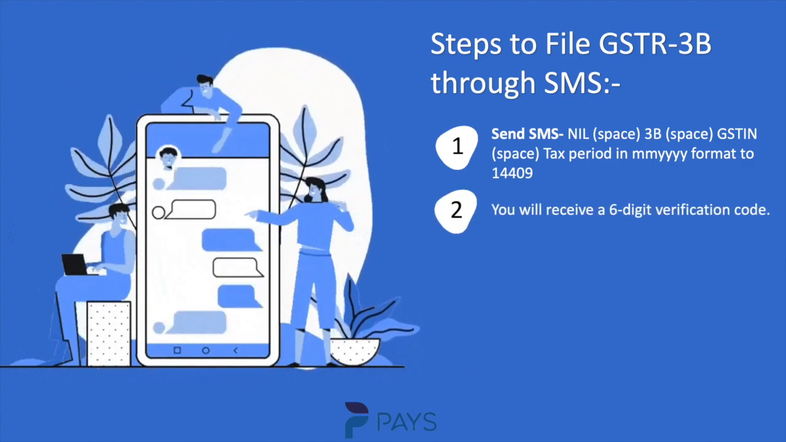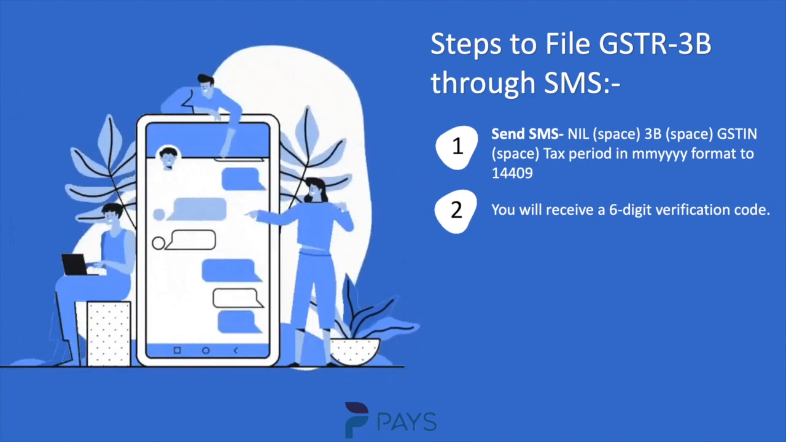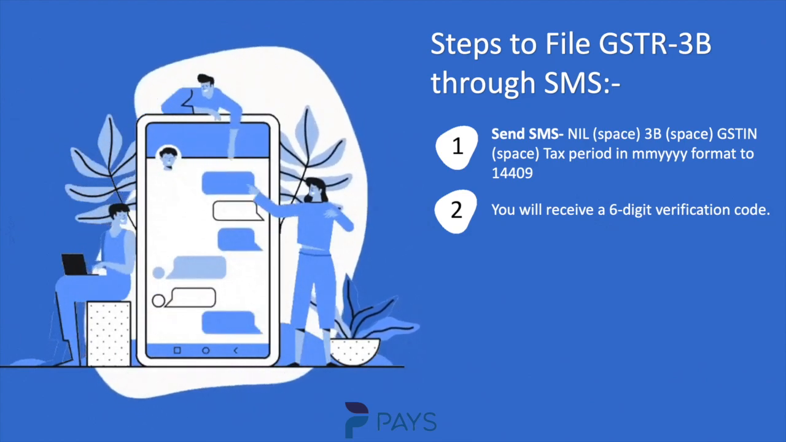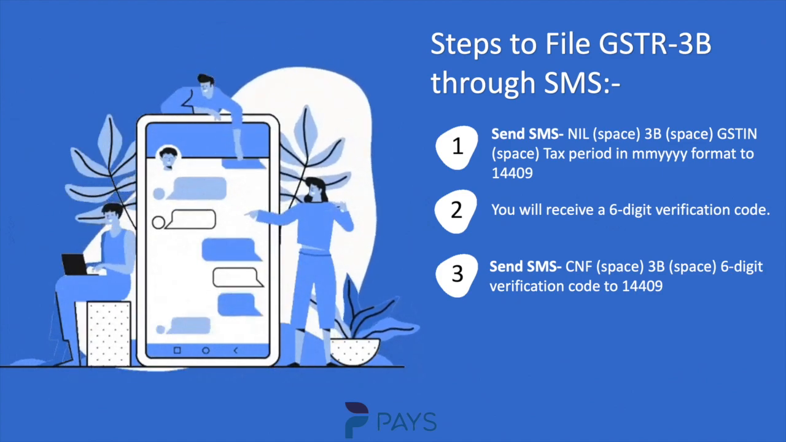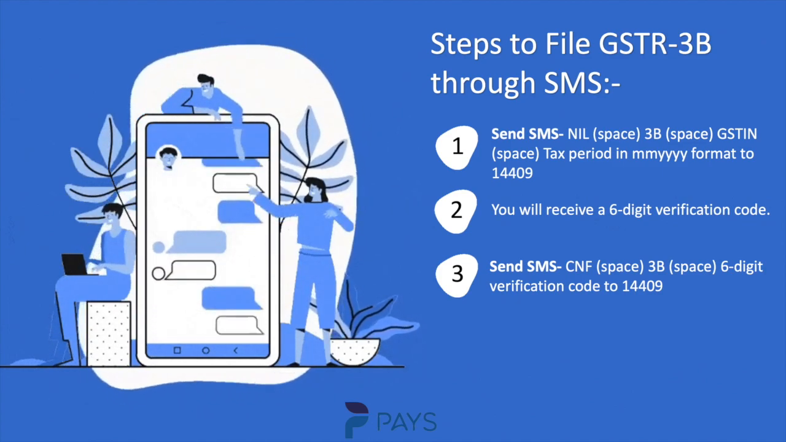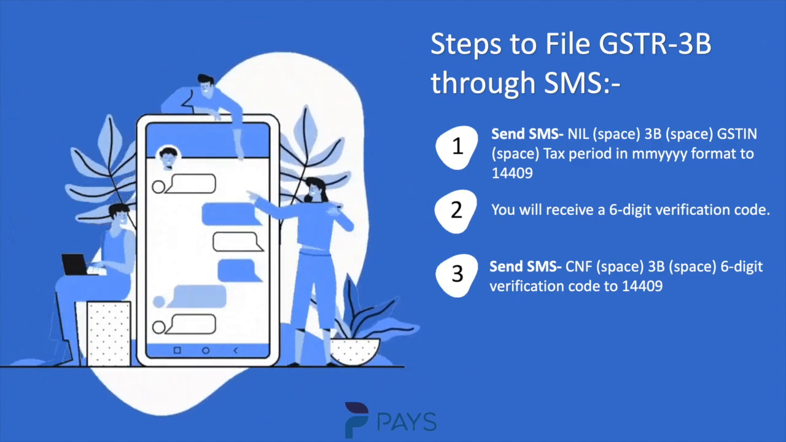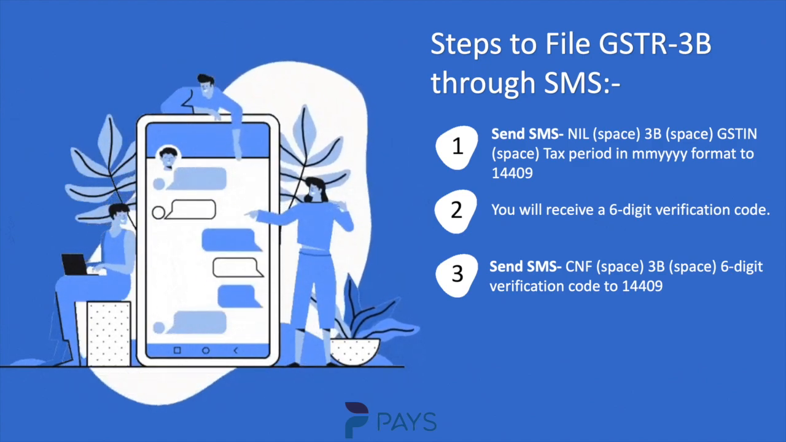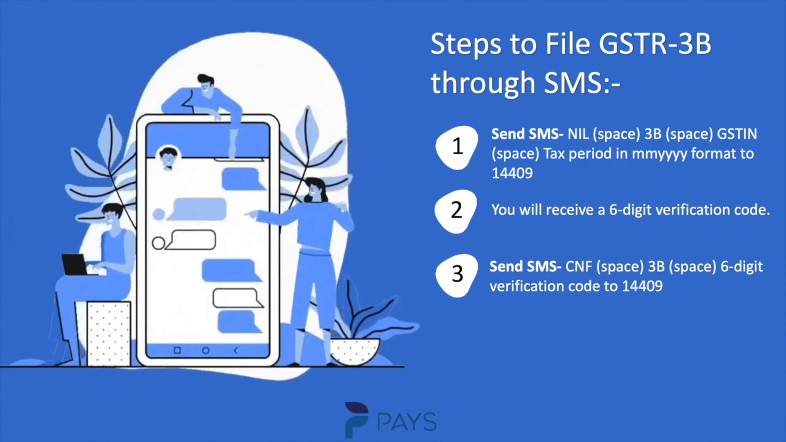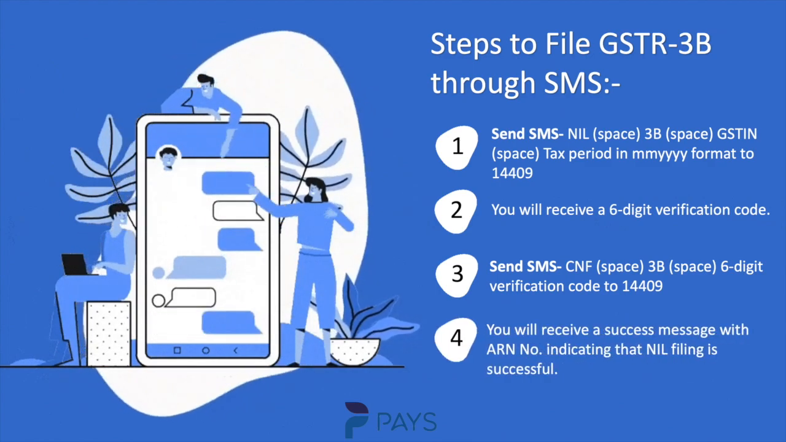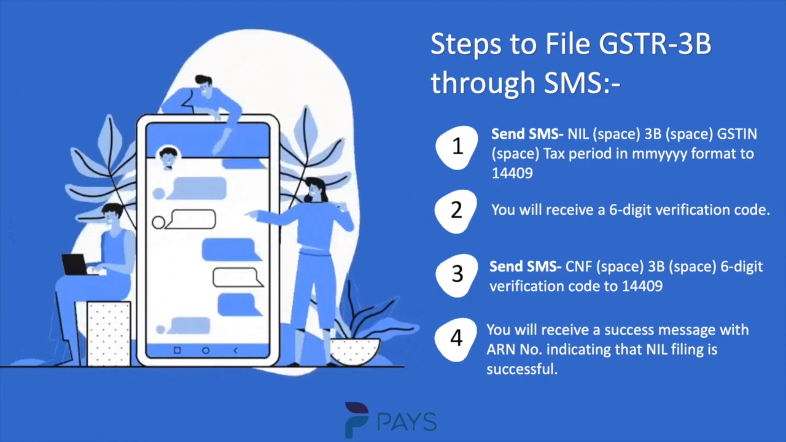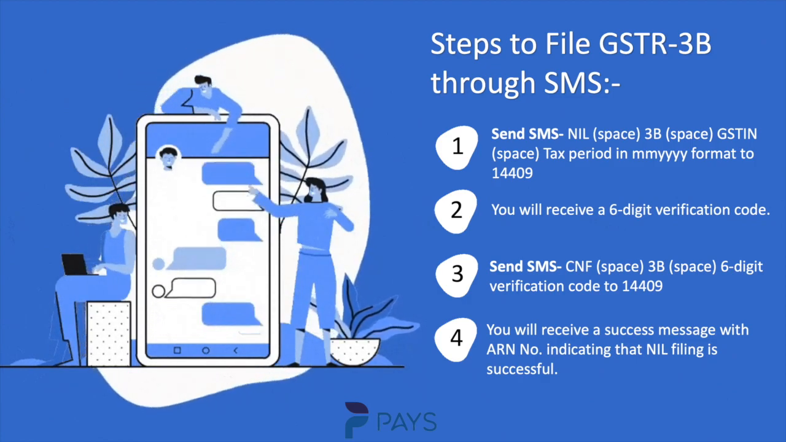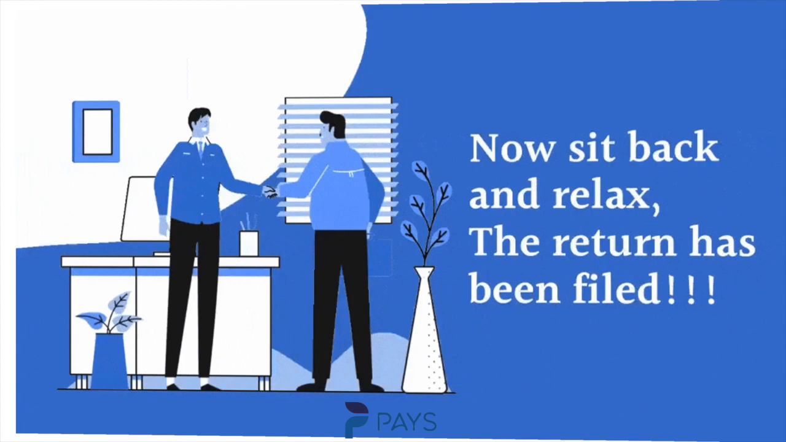After doing this, a 6-digit verification code will be received on the cell phone. Then again a message has to be typed, which is CNF space 3B space 6-digit verification code, and again this message has to be sent to 14409. Upon doing these steps, a success message will be received on the phone citing the ARN number indicating that nil return filing is successful. And now just sit back and relax. The return has been filed.